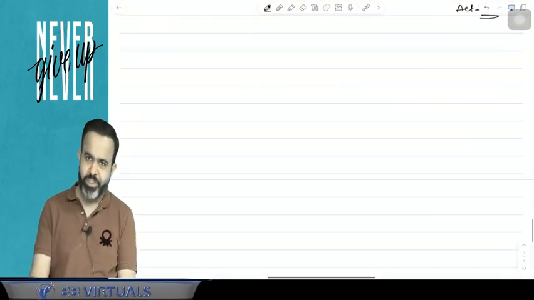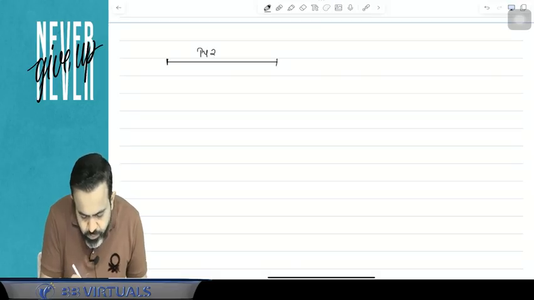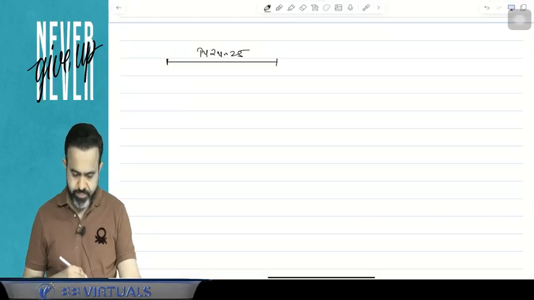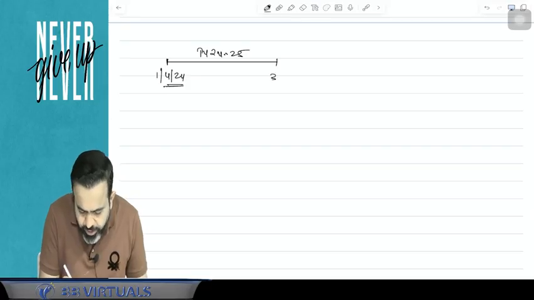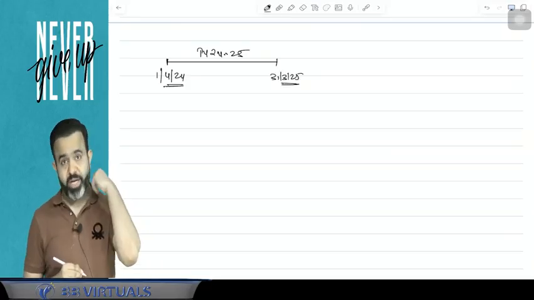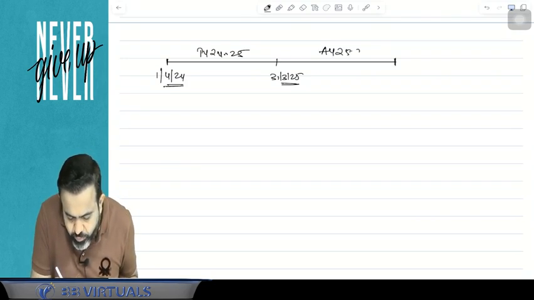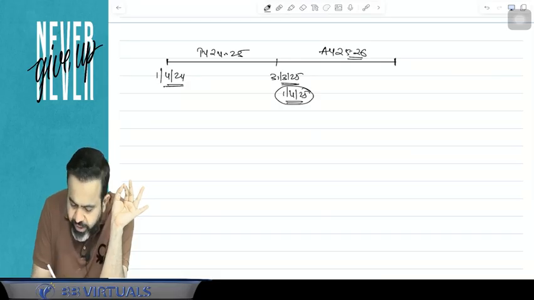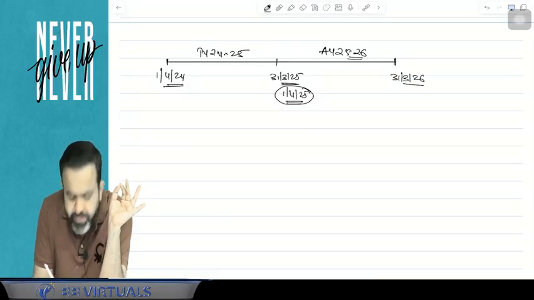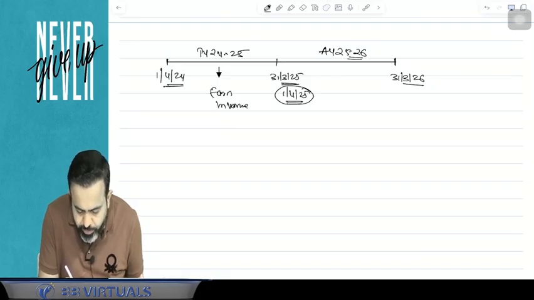So for your examination, your previous year is 24-25. It means whatever income you earn between 1st April 2024 and 31st March 2025 is going to be assessed in the assessment year 25-26. Your assessment year will start from 1st April 2025 and end on 31st March 2026. So previous year is basically the year in which you earn the income.